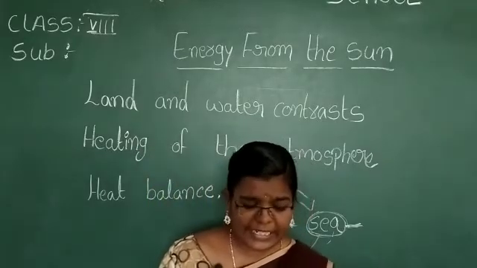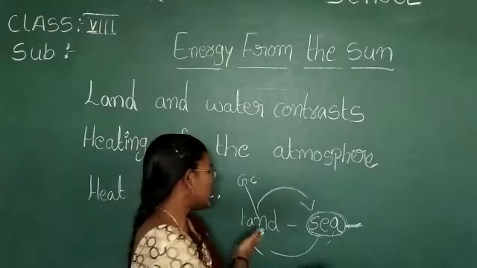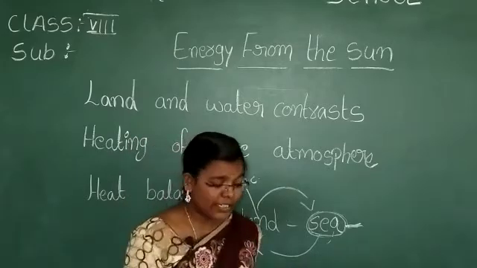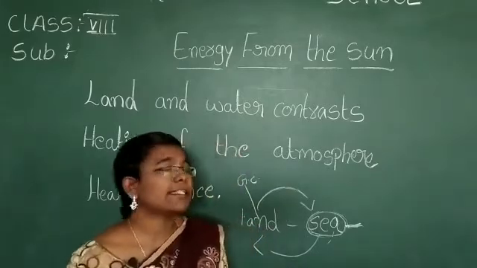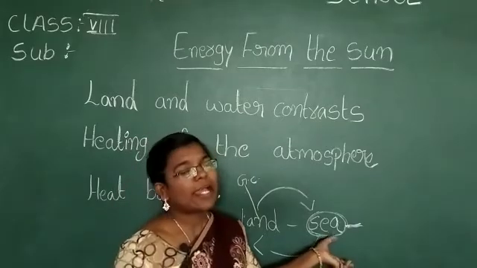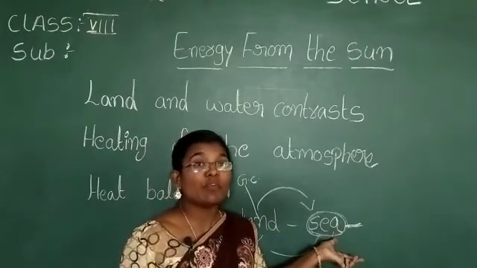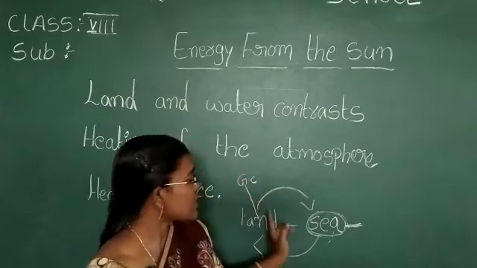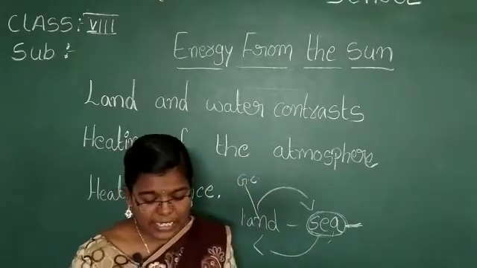Land gets heated and cooled quickly. So the ocean will take a long time to heat and to cool down. So it takes a lot of time. That is the contrast between land and the sea.